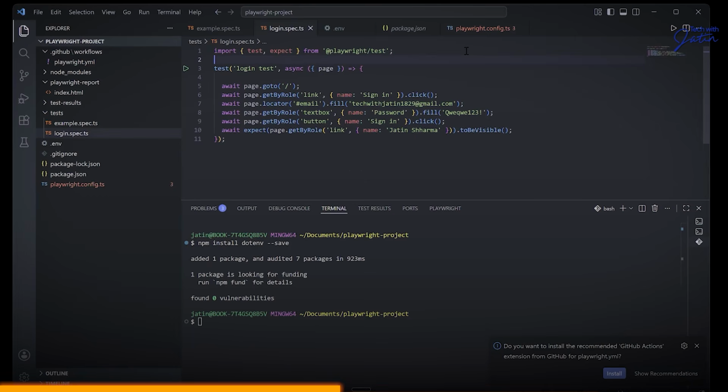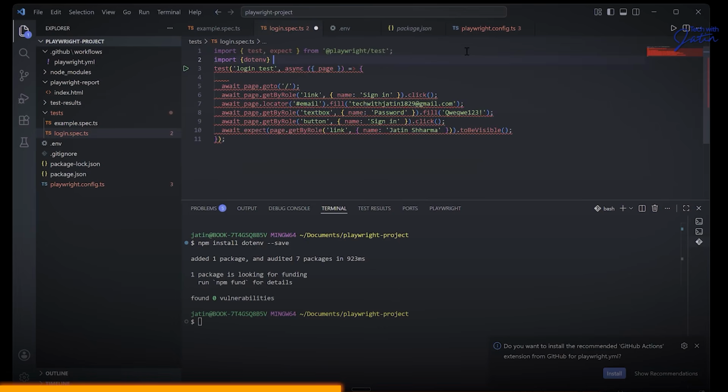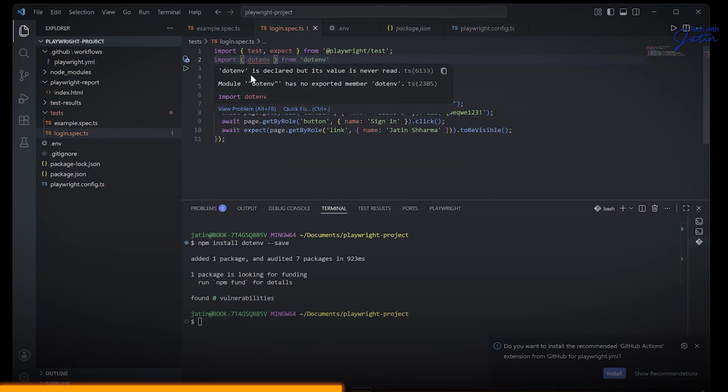I can say something like import, what? I want to import dotenv from dotenv. If I bring my cursor over, it's going to say dotenv is declared, but it is never really read. Module dotenv has no, okay.